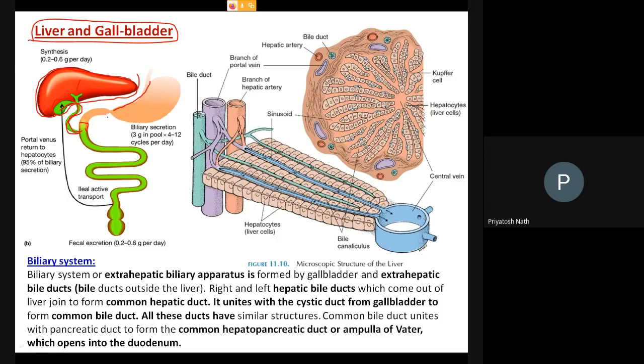Here is your stomach, and below the stomach your intestine starts, and the upper part of the intestine is called the duodenum. This part is the duodenum. The bile is entering into the duodenum. Bile then acts on the food. Bile is basically helpful in the digestion of fat. Then it digests the food and ultimately it passes. Basal excretion is 0.2 to 0.6 gram per day. So this is the systemic view.